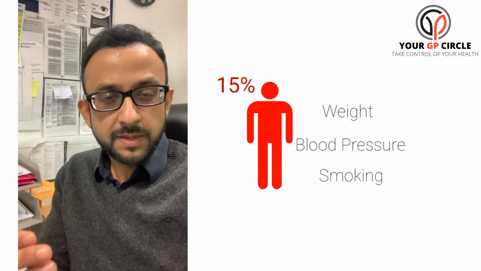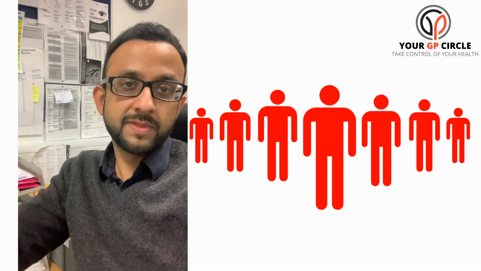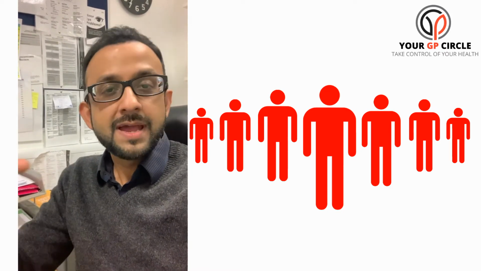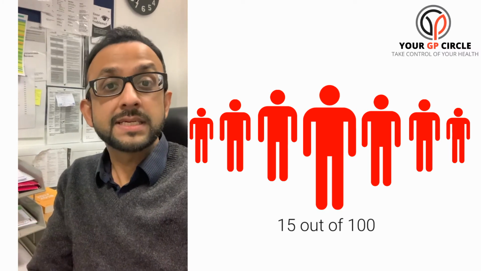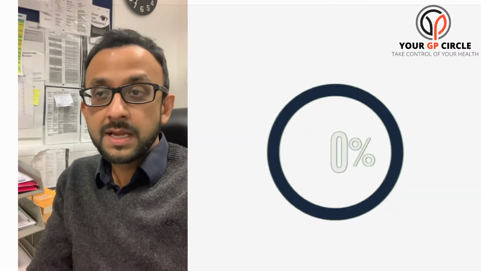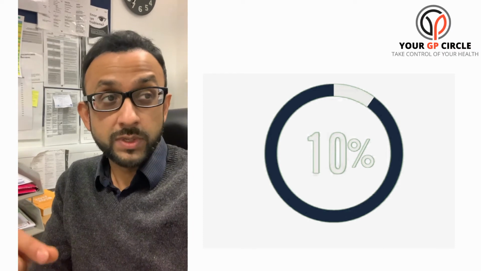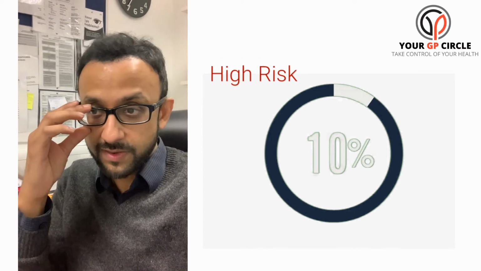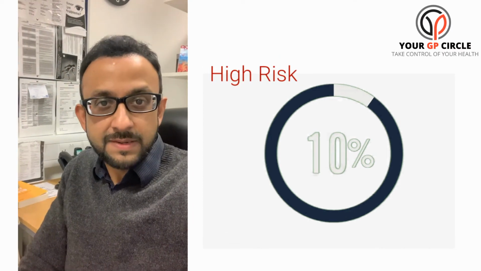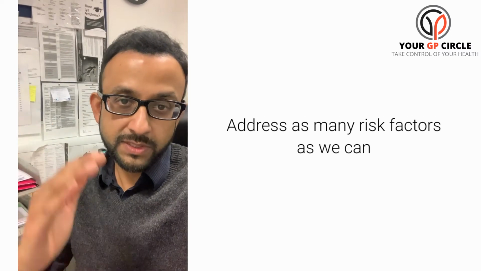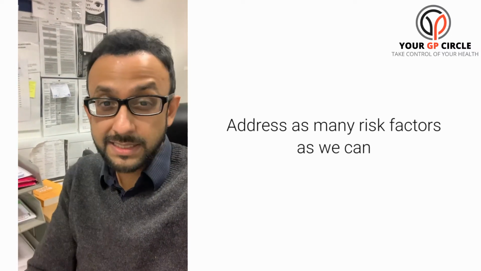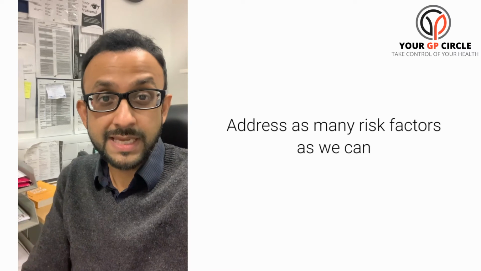Just to give that a bit of context, if we took the same person and stood 100 identical copies of them, 15 of them would have a heart attack or a stroke over the next 10 years. That's what we predict. Now, anything above 10%, we do classify as high risk. So for that individual with a 15% risk, we'd want to have a chat with them to address as many risk factors as we can to try and reduce that 15% down to less than 10%, or further down as we can get it.